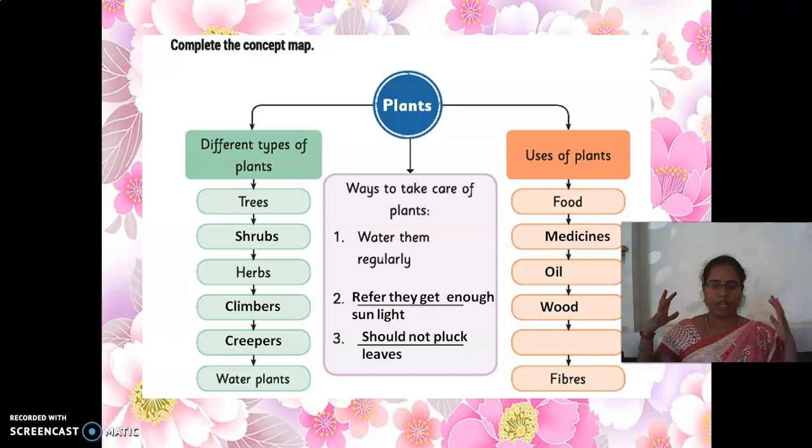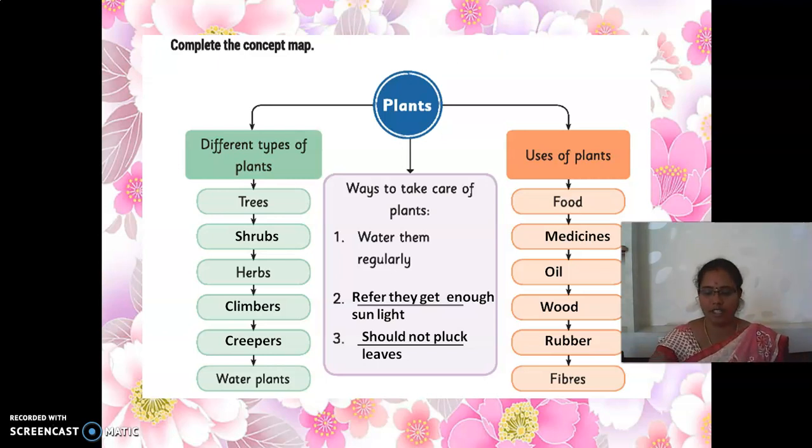Yes, now we are all living in a house. Some furniture we are getting from the shop, and that furniture is made because of the plant. So we are getting wood from the plants. Very good answer, well done. The next one is rubber. Yes, this is also a use of plants. Now I hope you all have a clear idea about the plant.